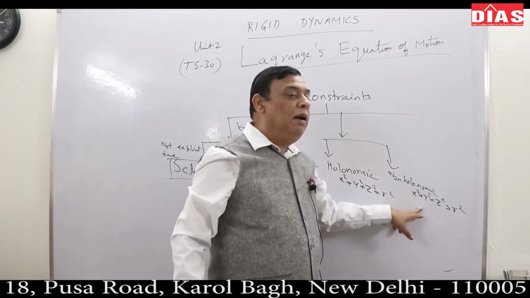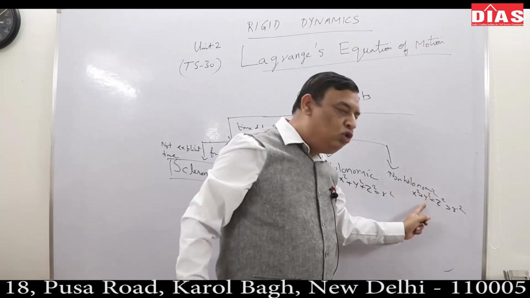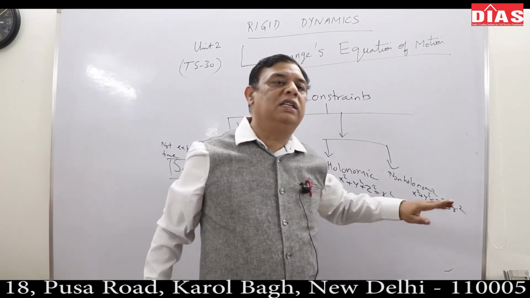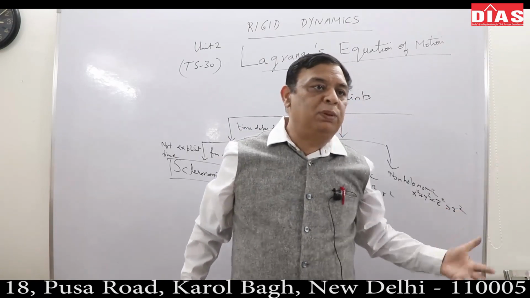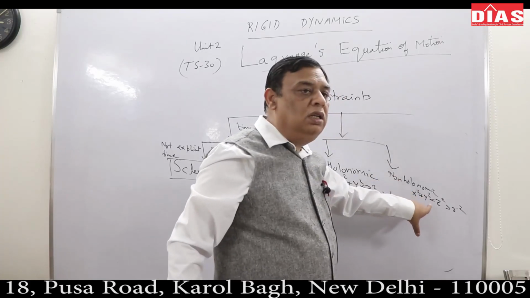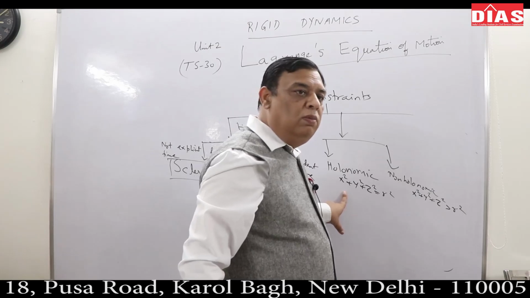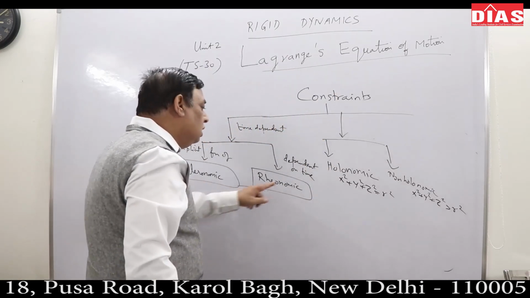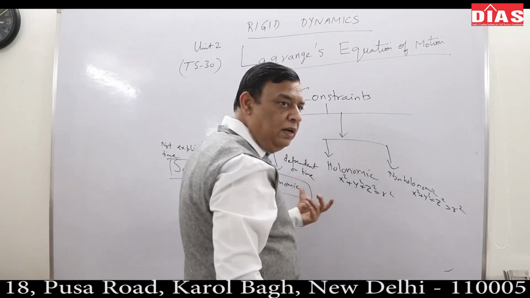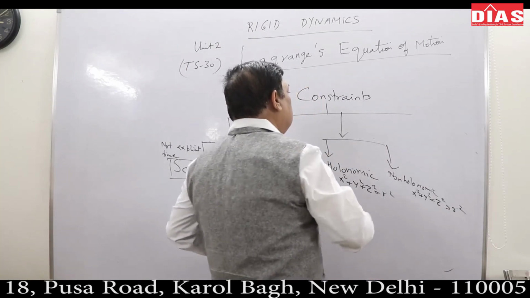So if this kind of constraint is imposed, that it has to fall from the surface of the sphere, it has to move on the outer surface, then I can easily visualize that it is moving on the outer surface of the sphere, and if this condition is satisfied, it will fall. This kind of constraint is called non-holonomic constraint, and the other kind is called holonomic constraint. Try to appreciate here that this constraint is scleronomic and holonomic, not dependent upon time. Both of them are not dependent on time.